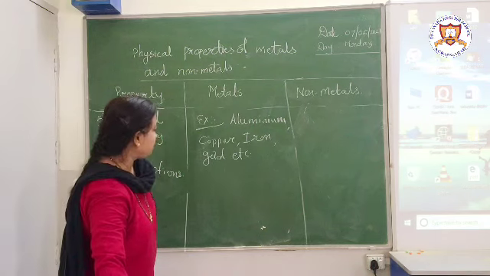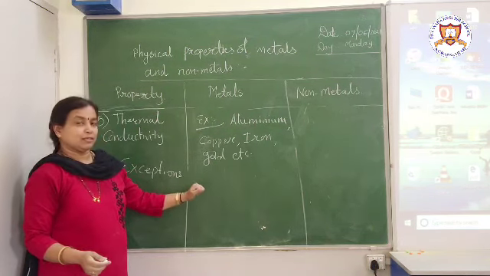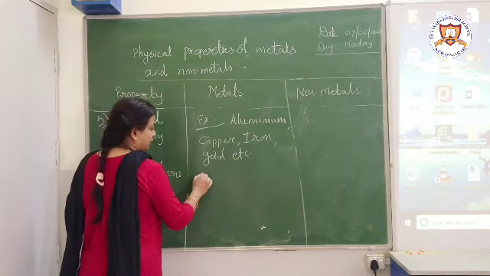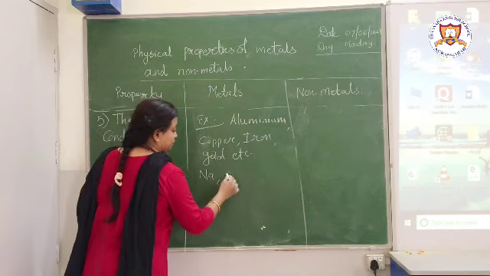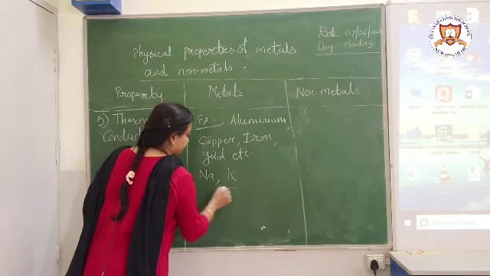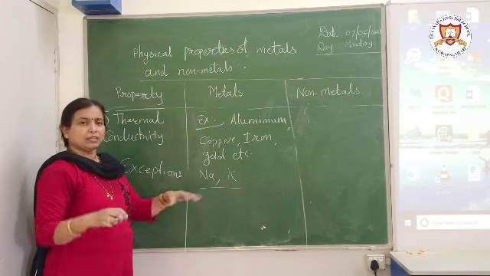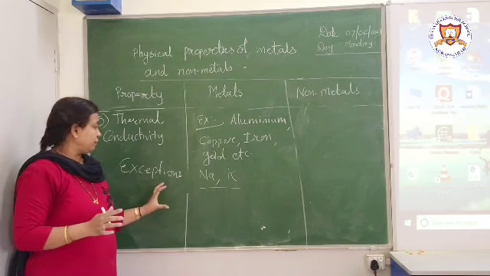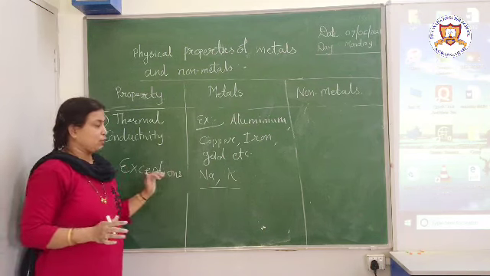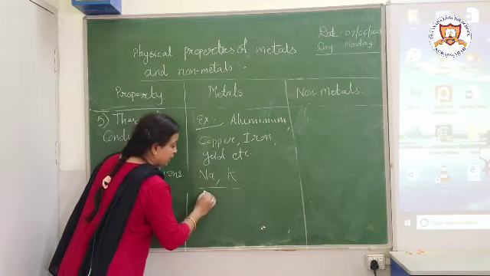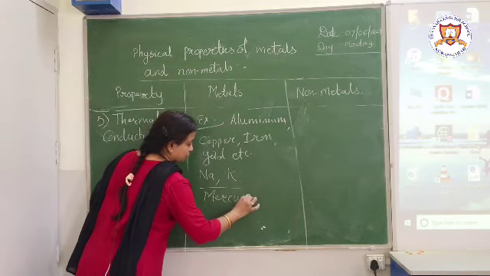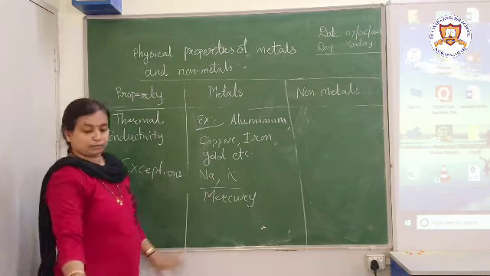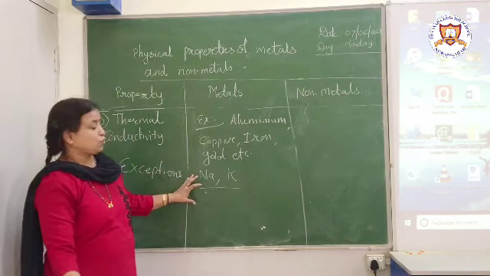What exceptions can be given for this? Any guesses? All of you know that some metals are there like sodium and potassium. They are not that hard, and we can say they are not that able to conduct heat. As well as mercury, which is in liquid state, it is difficult for mercury to conduct heat, not sodium and potassium.